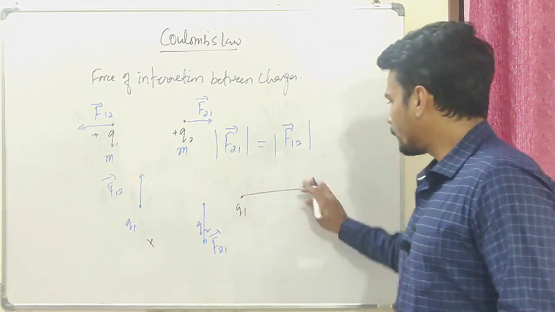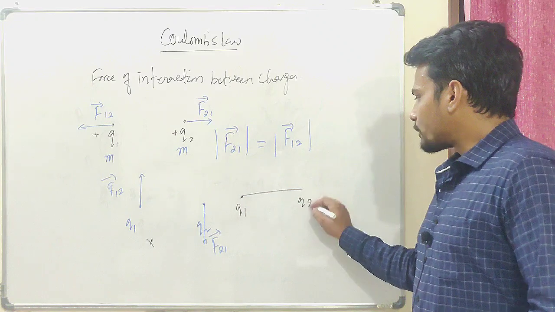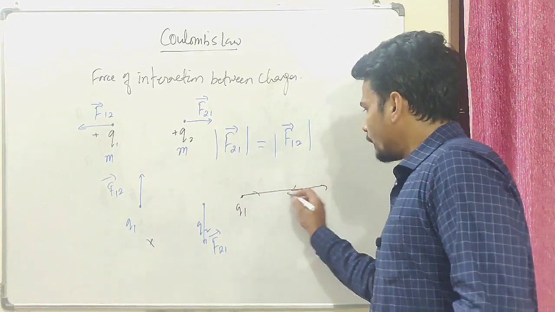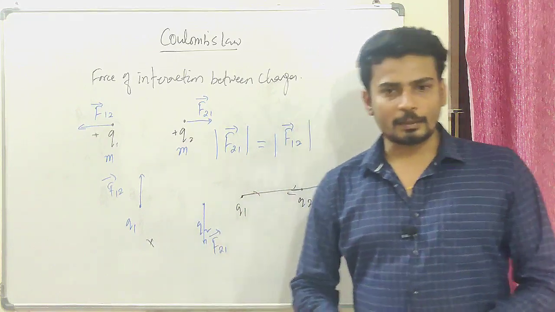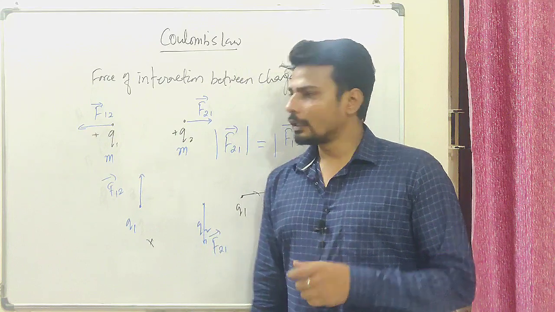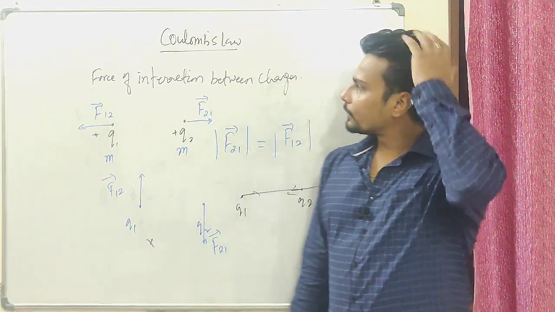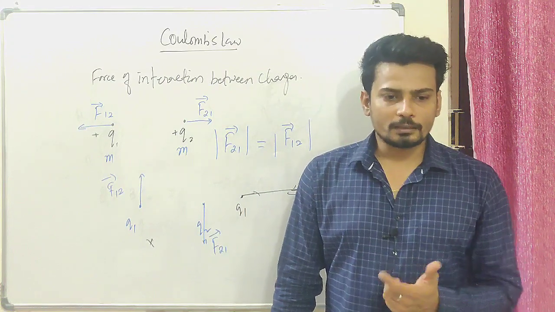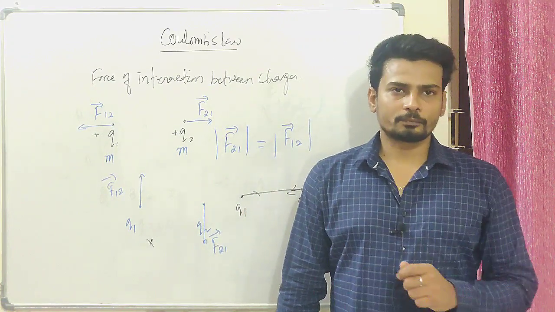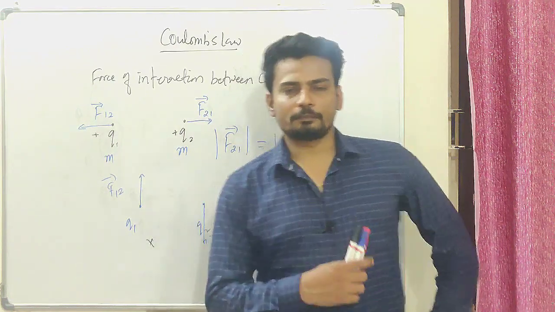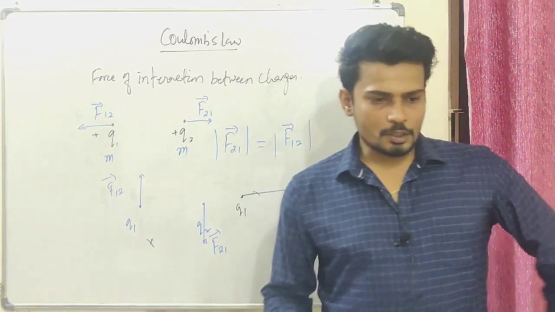Let's suppose I have Q1 and Q2 over here; based on the nature of the charge, the force could be either repulsive or attractive. You can see the force will be acting along the line joining them, right? So one of the properties of electrostatic forces is that they are equal and opposite, they form an action reaction pair, and they are central forces. So Coulombic or electrostatic forces are central forces. You guys can make a note of this.